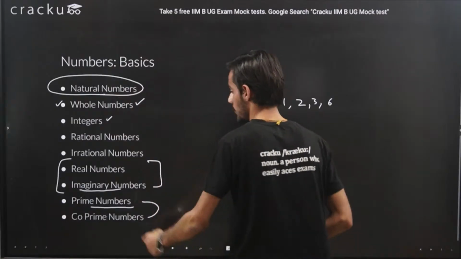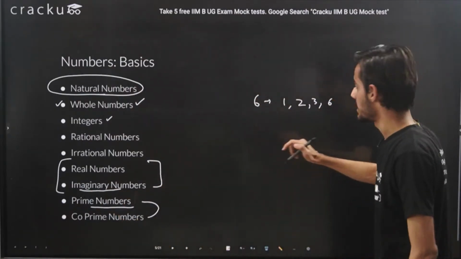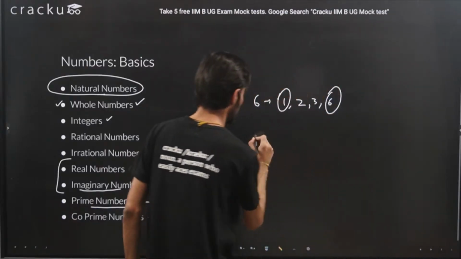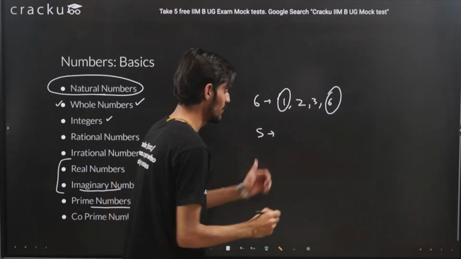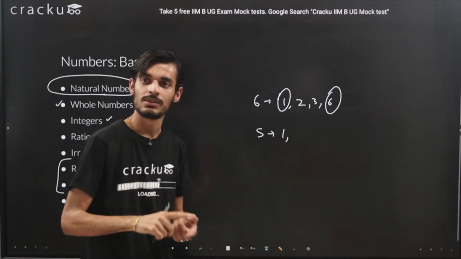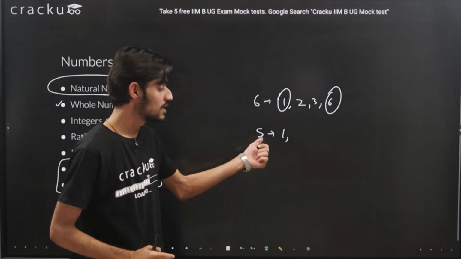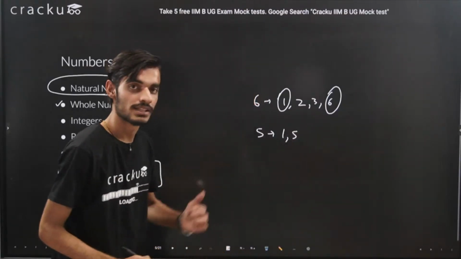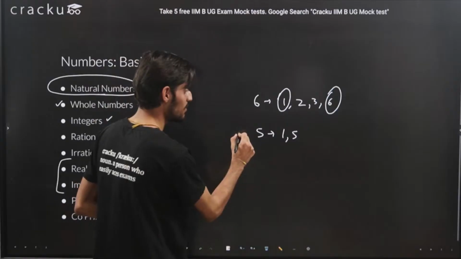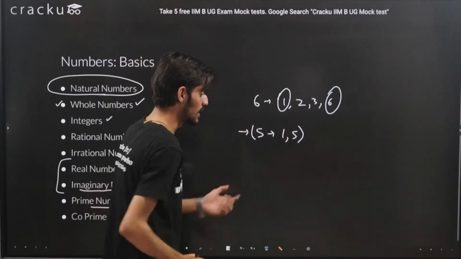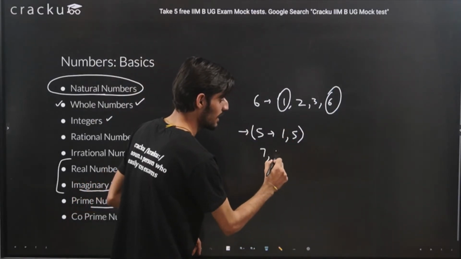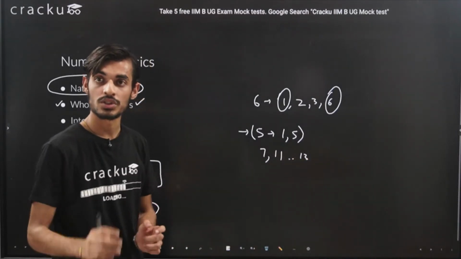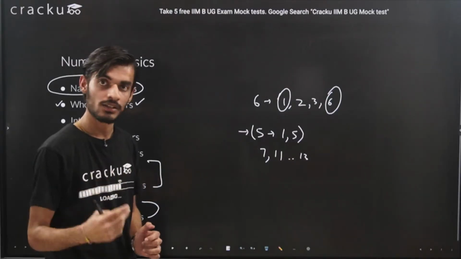So essentially, a prime number means any number which has factors only itself and 1. Like if I write 5, it is divisible by 1, it is not divisible by 2, 3, 4, it is divisible by only 5. So it is divisible by only itself and 1, so it is a prime number. Likewise we can write 7, 11, 13 and so on. The smallest prime number is 2 because 2 is divisible by 1 and itself.